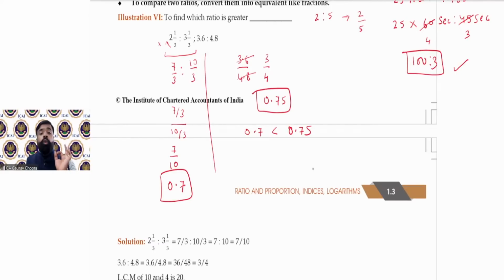So always see what the question is asking. The question is asking which ratio is greater. So simply compare them and we can see that the second ratio is greater.